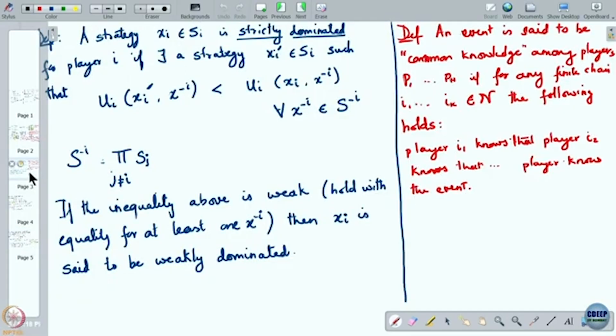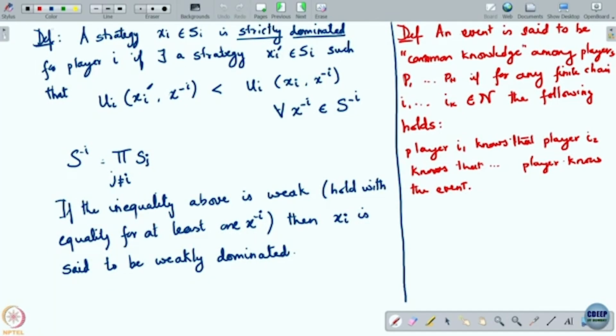Okay. So I should come back now to the definition of weakly dominated. Here there is actually a small error in this definition. You could have equality in some, but it has to be strict for at least one. A strategy cannot weakly dominate itself. You cannot have equality for all.